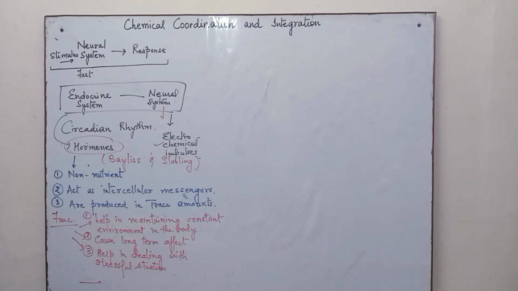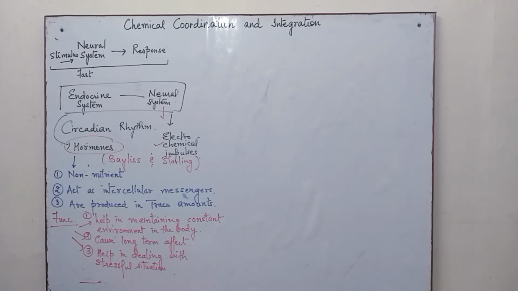And the response duration: the nervous system will show a quick response, and the endocrine coordination is usually very slow and takes longer time.